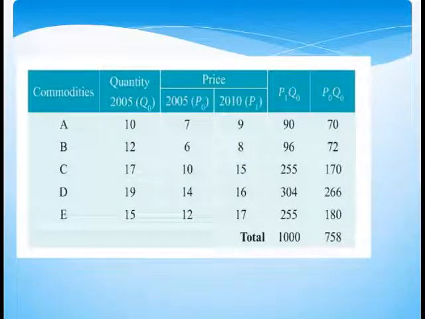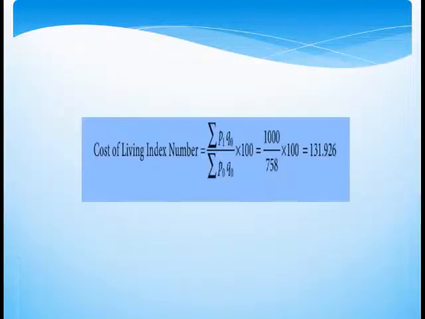Here, sigma P1 Q0 is the total of P1 into Q0 and sigma P0 Q0 is the total of P0 into Q0. When applying the formula of the aggregative expenditure method, we will get the required index. Here is the answer: cost of living index number is sigma P1 Q0 divided by sigma P0 Q0 into 100, equal to 1000 divided by 758 into 100, that is 131.926. This is the cost of living index number for the question.